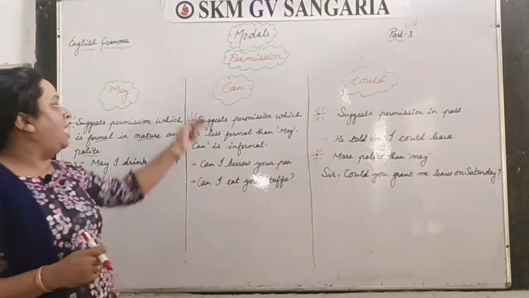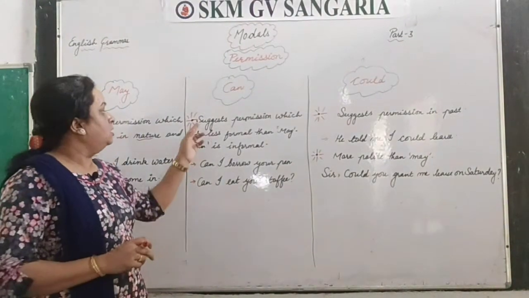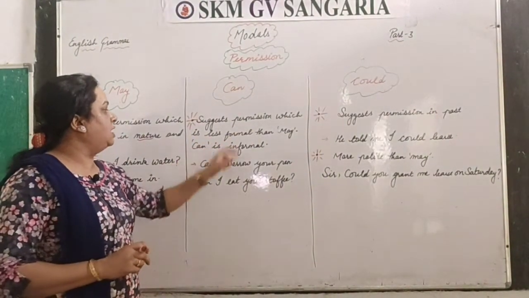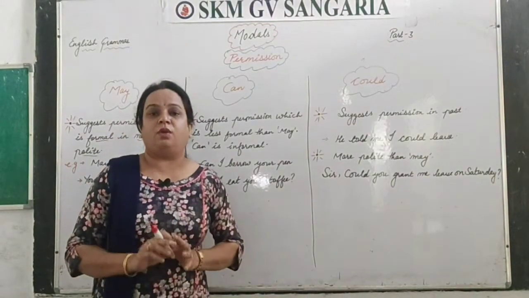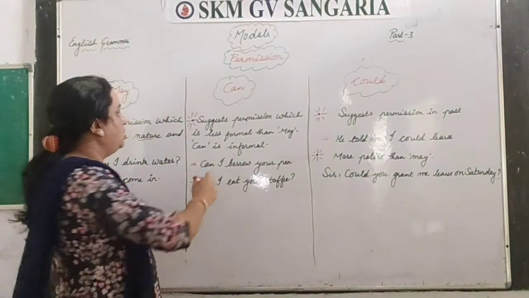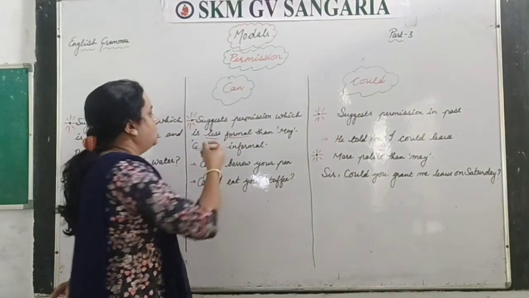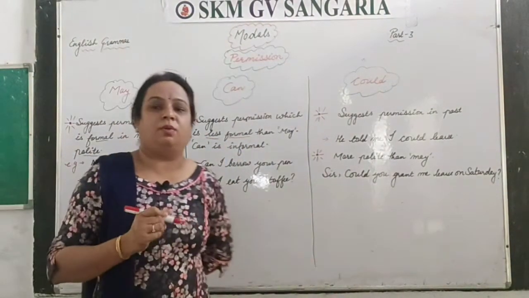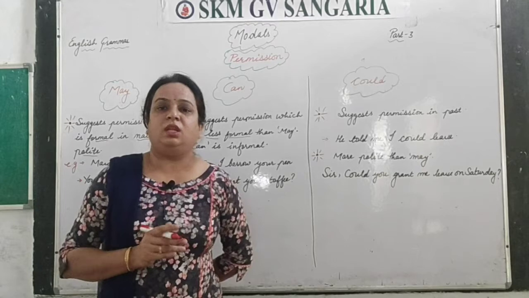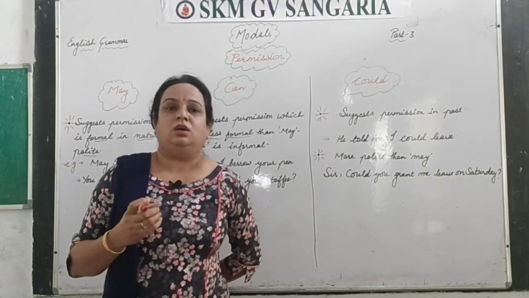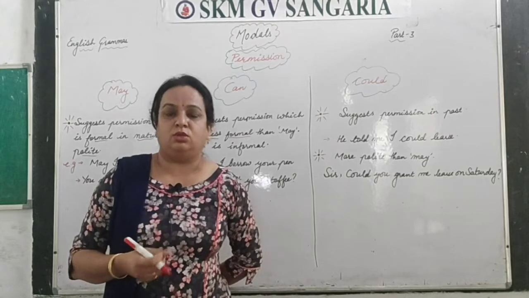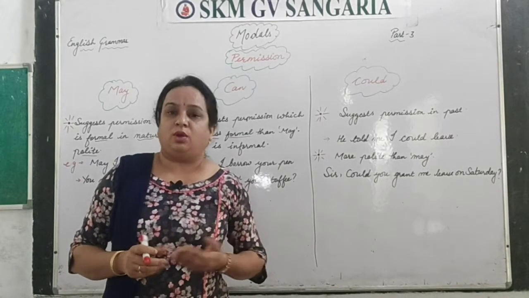Next one is can. It suggests permission which is less formal than may. So here you have to note it down. Suppose we want to take something from our friend, there we need not be formal, so we can use informal words also. So, can I borrow your pen?